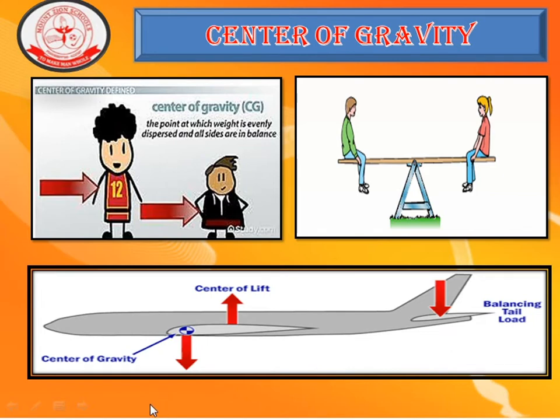Always have your center of lift behind your center of mass. The closer the center of lift is to the center of mass, the more unstable the plane will be, meaning it is harder to control but is also easier to move about.